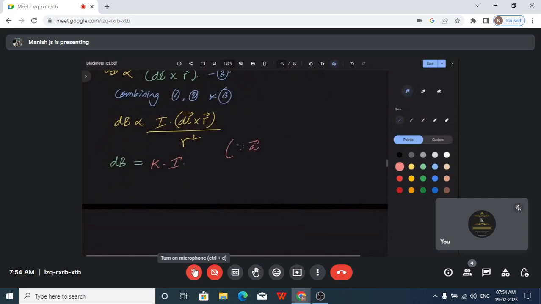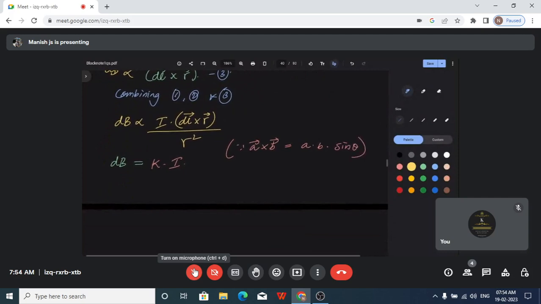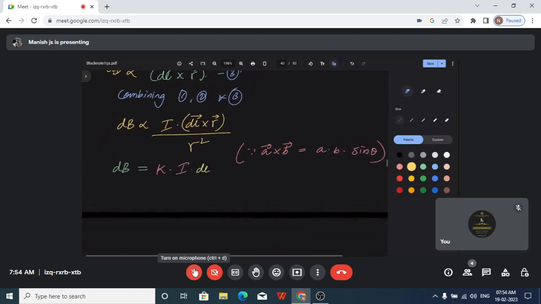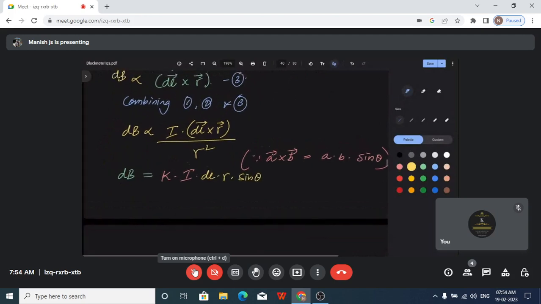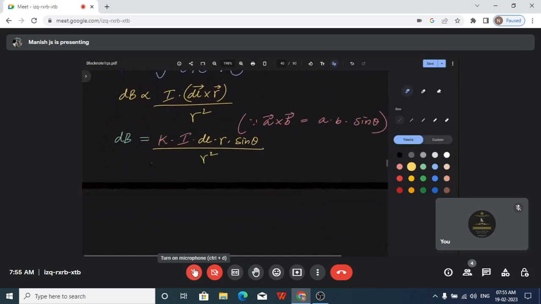Can you tell me? Already we would have learnt in grade 11: a vector cross b vector is equal to the magnitude of a times the magnitude of b into sin theta. So we are applying that now here. So dl vector cross r vector will be dl times r times sin theta, and we can express it like that upon r square. So we are expressing it like this.